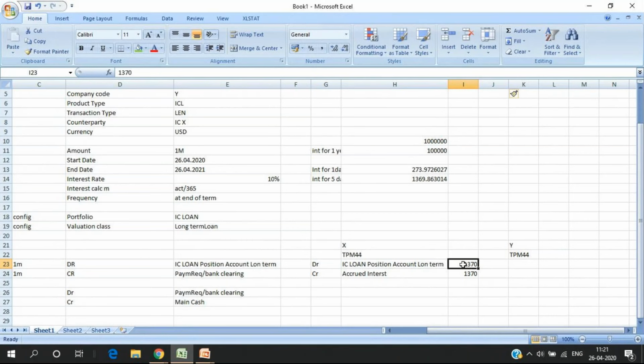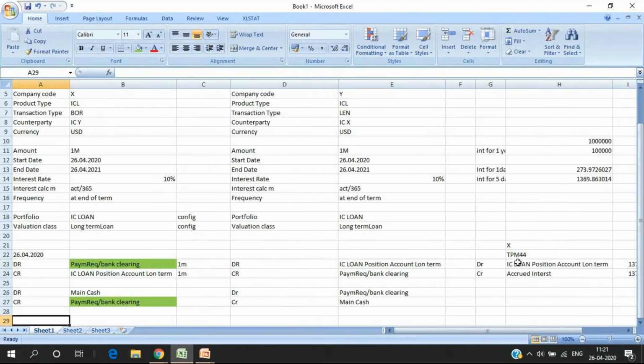Next month, on the first day of the month, it automatically gets reversed, or they can manually reverse it. We have both options in SAP. We can make the configuration so that it automatically gets reversed. If they have to manually reverse it, they can use TPM45. The accounting is just opposite entries, right? On company code Y. This is a simple case of accrual in a company code.